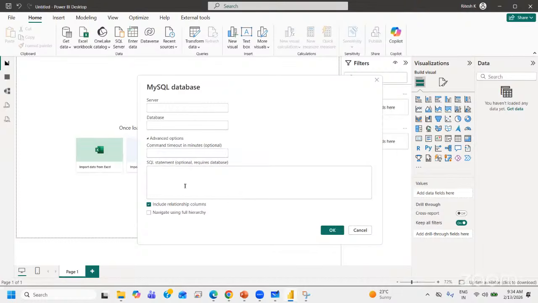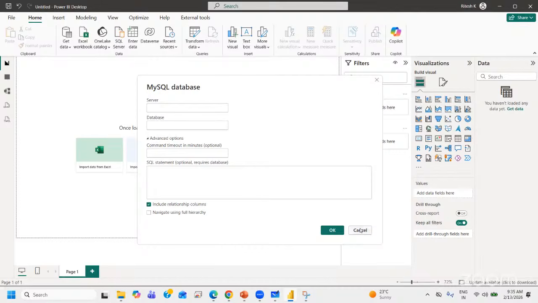And then maybe if you want a SQL statement to be written, like you only want a particular table to be called with a select statement, or maybe some view or a CTE, you can write that query here. Or else it is optional, it is not compulsory. If you only mention server and database, it will list down all the schemas and all the tables which are available. Then you can connect.